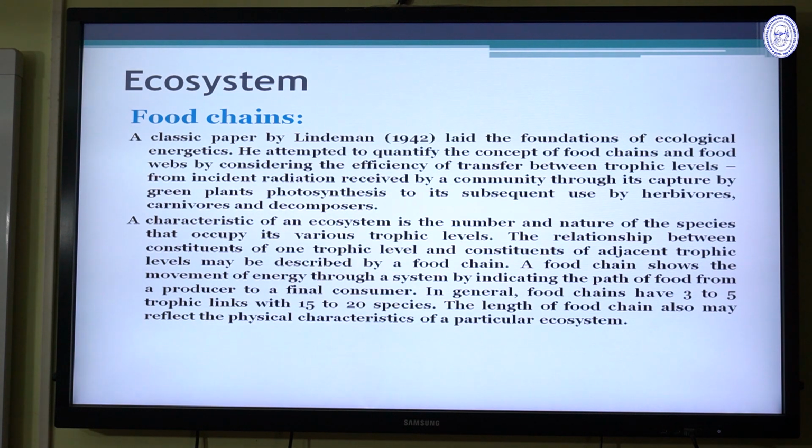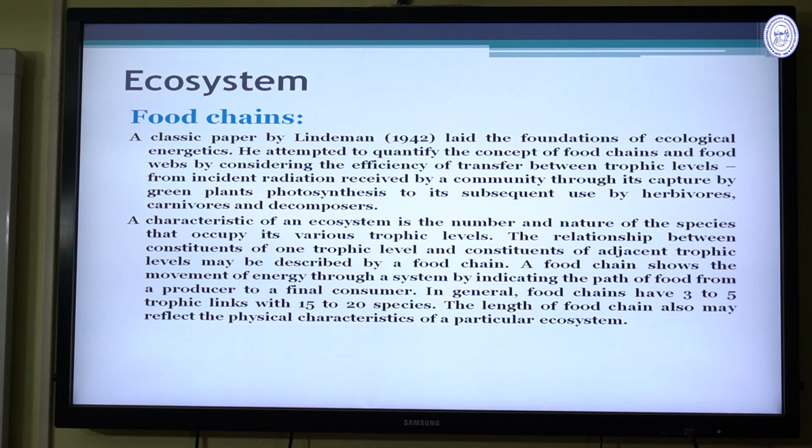from indicates the radiation received by a community through the capture by the green plant, photosynthesis, to its subsequent use by herbivores, carnivores and decomposers also. A characteristic of an ecosystem is the number and the nature of the species that occupy its various trophic levels. The relationship between the constituents of the trophic level and the constituents of the adjacent trophic levels may be described by a food chain.